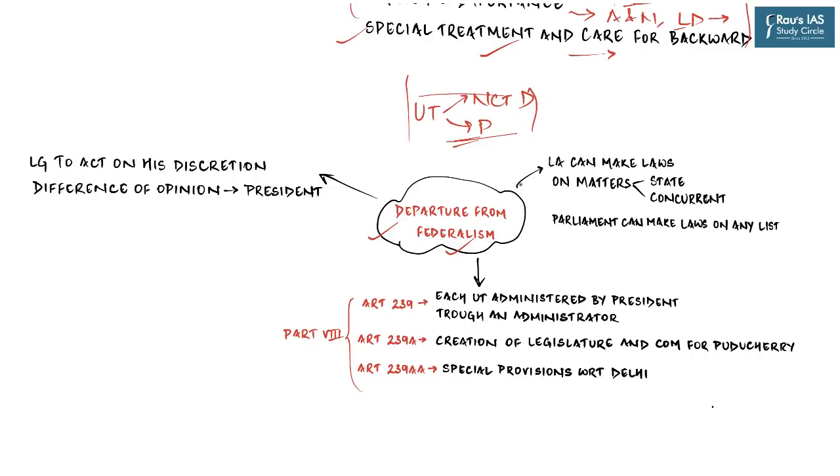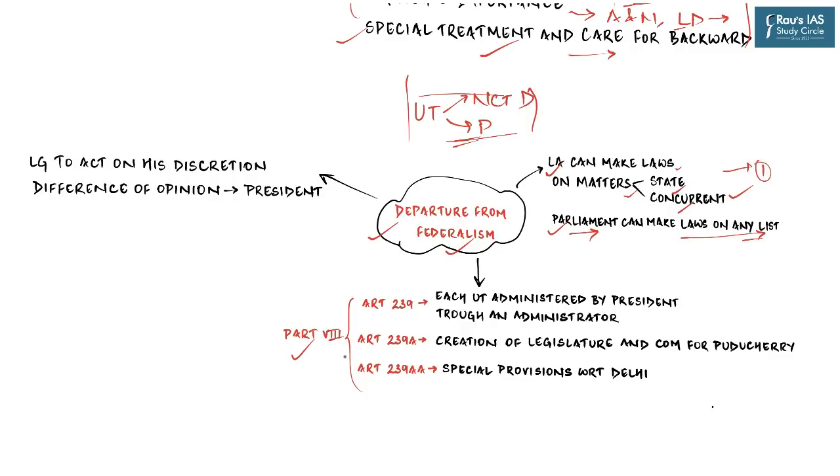Let us start by first understanding what legislative powers have been given to the Legislative Assembly of Puducherry. The Legislative Assembly of Puducherry can make laws on matters of the state and concurrent lists. So you can say that they have the same power. But Parliament can make laws in matters related to Puducherry on any of the lists. So Parliament can legislate on any matter, be it from the state list or concurrent list, as far as it concerns Puducherry, which Parliament cannot do for any other state. So that is one difference between a state and a union territory having a legislative assembly also.